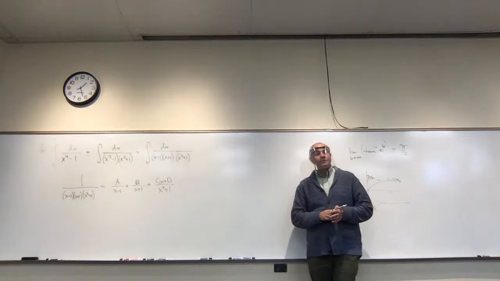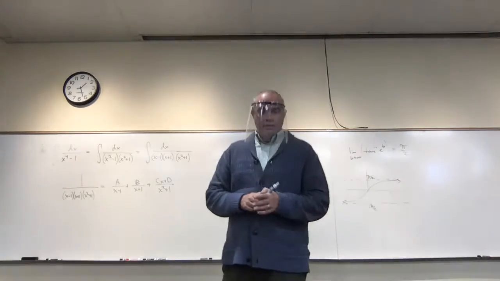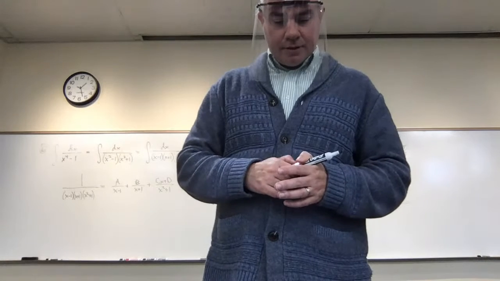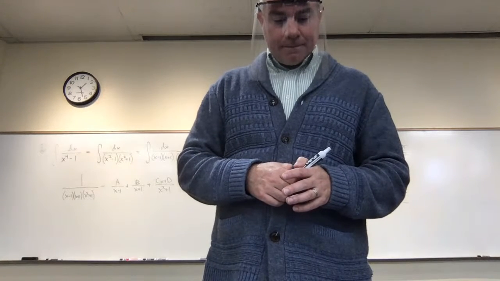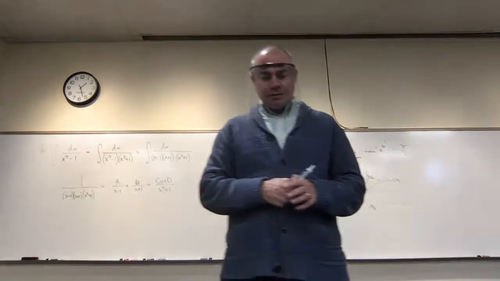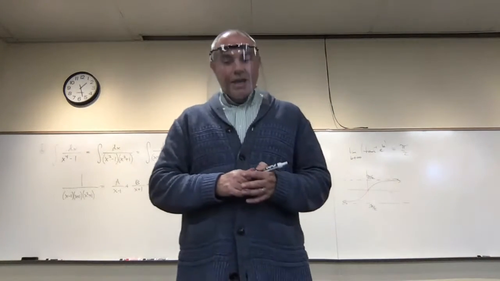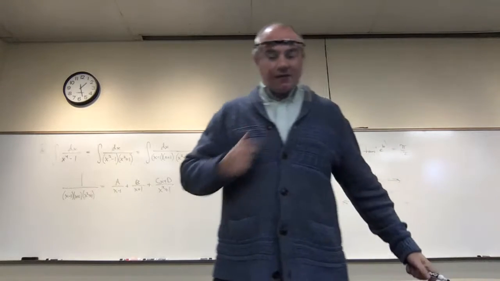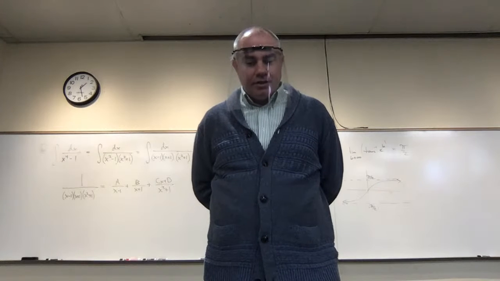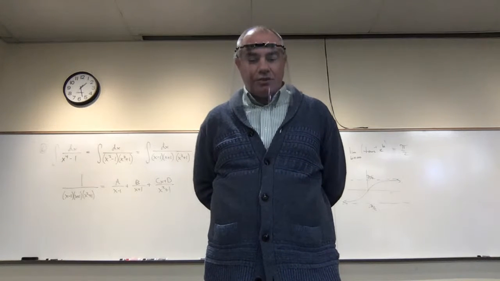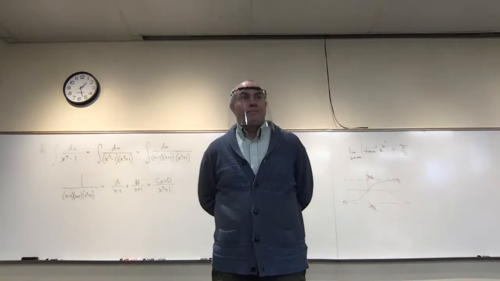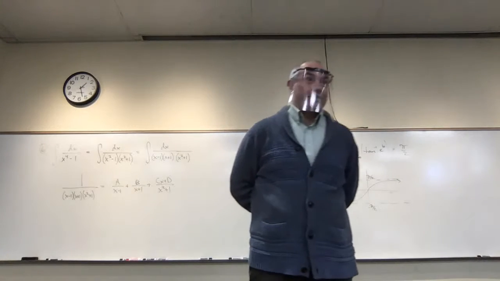Number 11, secant x minus cosine x, squared. Would you think that secant is 1 over cosine, so somehow we'll find a way to combine them first? I think my first thought is just multiply it out to start. If you square that, you get sine squared of x, and we know its antiderivative.